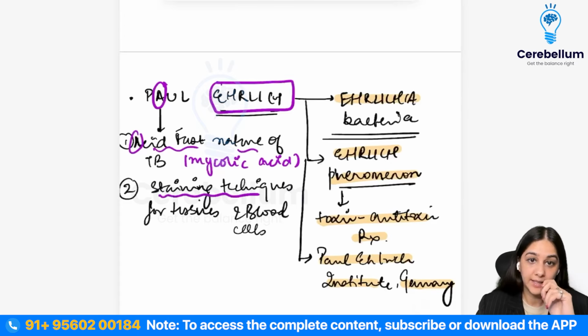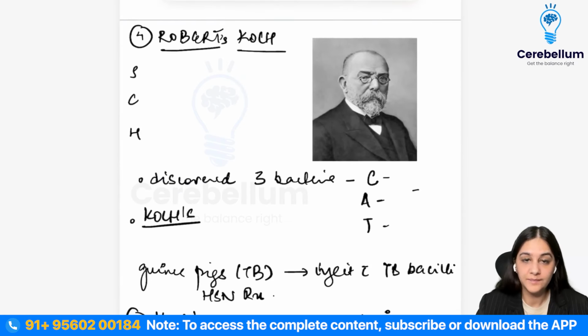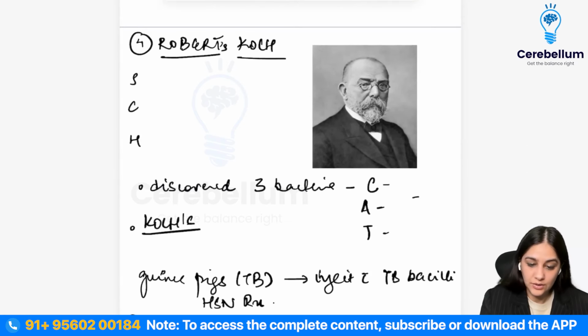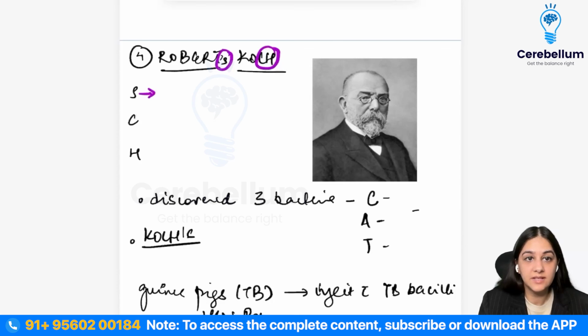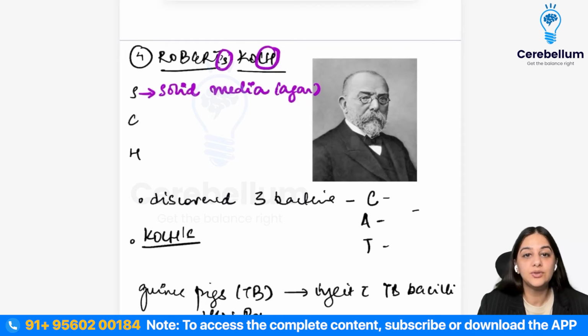Now coming to one another very important scientist, which is your Robert Koch. So Robert Koch, you're going to write it as Robert Koch, right? So again, from the S, what theory did he give us? He gave us the theory of solid media. He said that we could use agar as a solidifying agent, and then we could use solid media for the culture or the isolation of the bacteria, right?